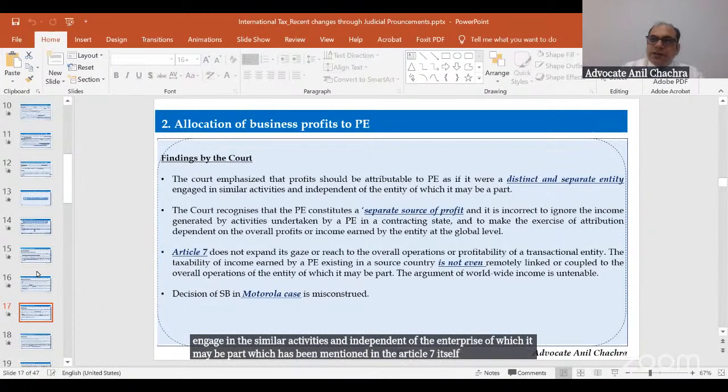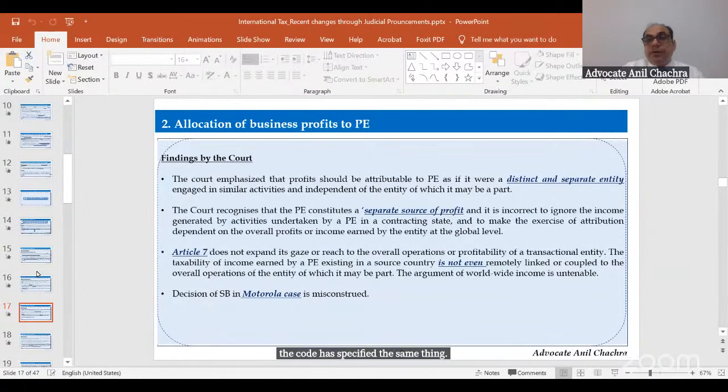Clause 2 says that it will be treated as a distinct and separate entity, and the court has specified the same thing. If it is a distinct and separate entity, as mentioned in the article itself, why should the profit be attributable at the global level? So the court has given clarity on that point.